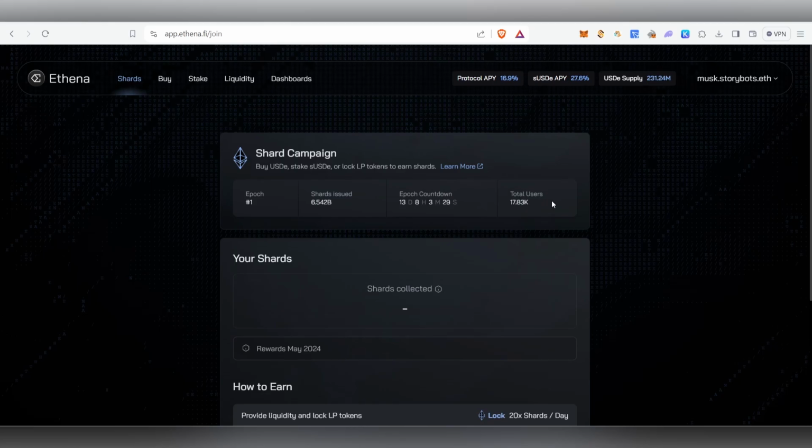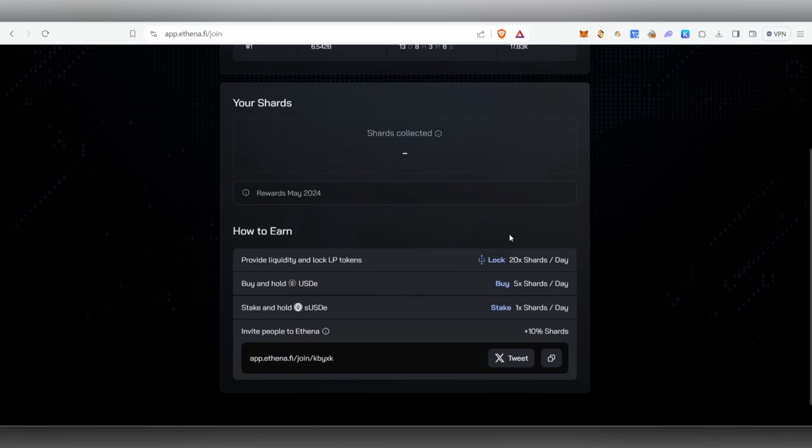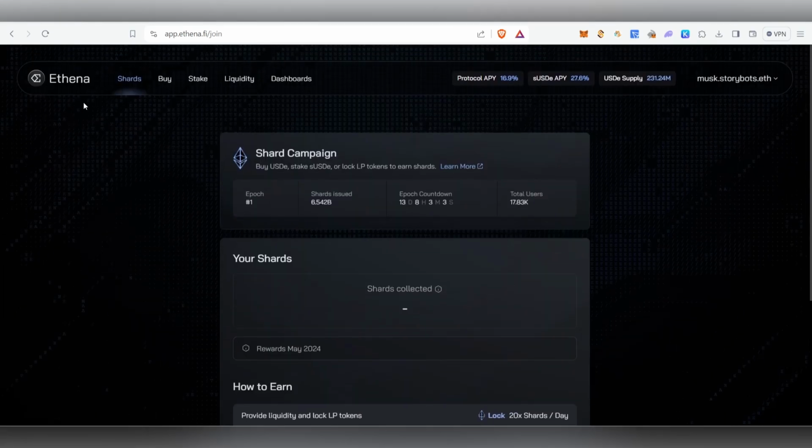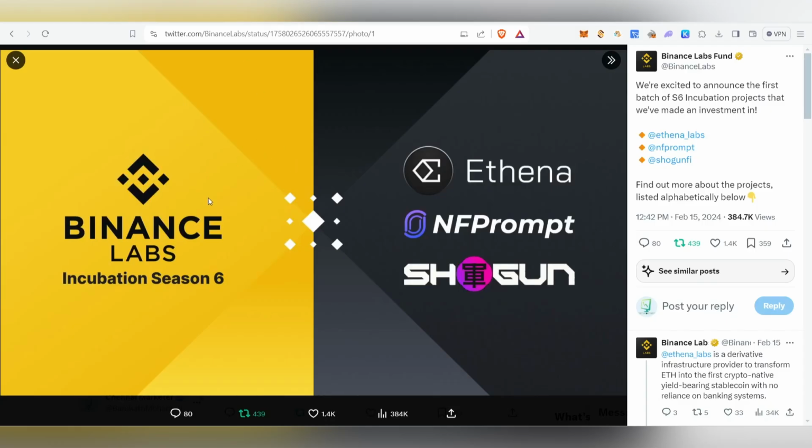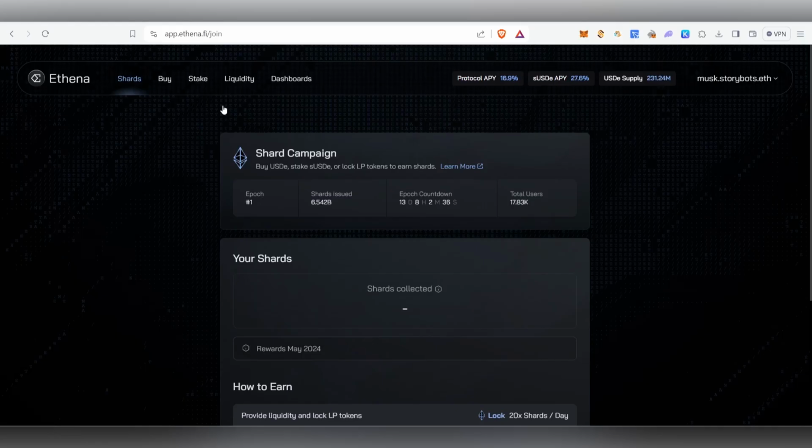But the thing is, we have to invest here. I always tell this in my videos: if there is any sort of investment, you have to do it at your own risk, because at the end of the day, it's your hard-earned money. So know that before you invest in any project. On this particular project I have 100% trust, because Binance Labs has invested, which in itself is more than enough. Recently many Binance Labs invested projects got listed on Binance, and those projects gave a huge amount of airdrop to the people who interacted with their platform, bought the NFT, or did some interaction with their platform.